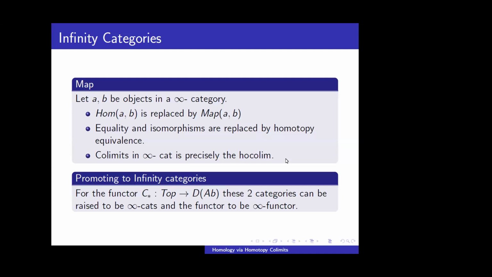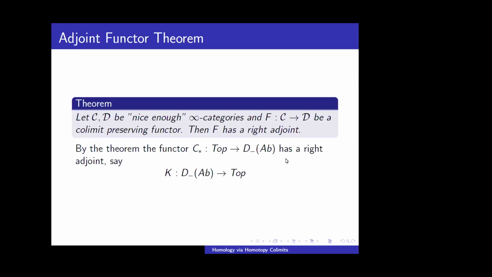So the functor from Top to D minus Ab between these two categories can be raised to infinity categories. And we have an adjoint functor theorem for nice enough infinity categories: if I have a colimit-preserving functor, then this functor F has a right adjoint. By this theorem, since our C star preserves colimits, we will have a right adjoint of this called K.